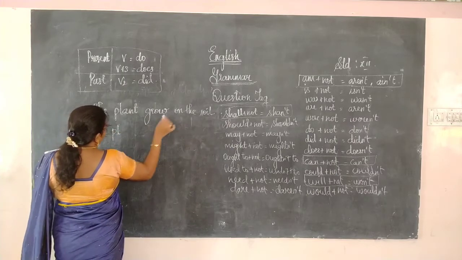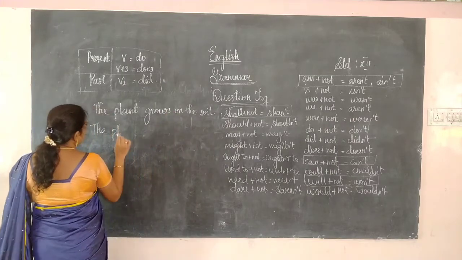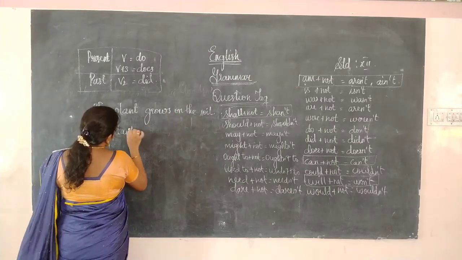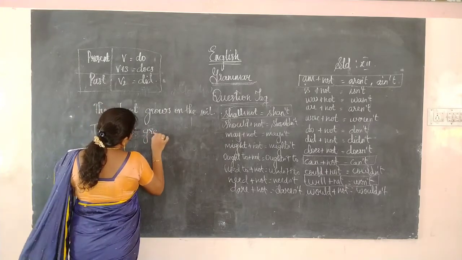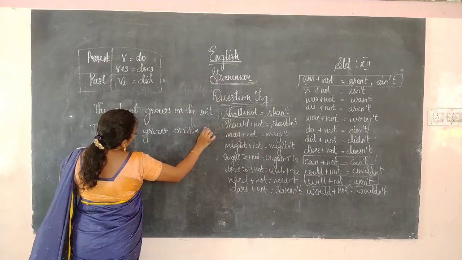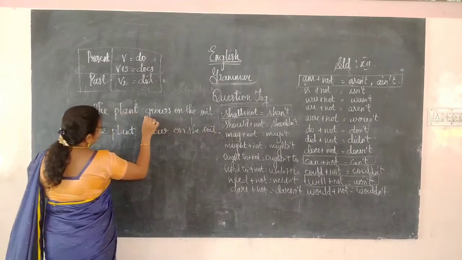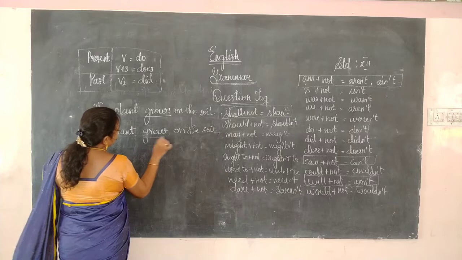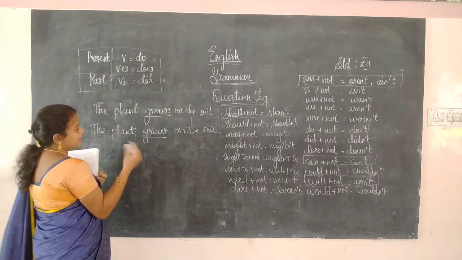The plant grows on the soil. Next, the plant grew on the soil. Okay. So here the verb is grow, the verb plus s, here the verb is grew.